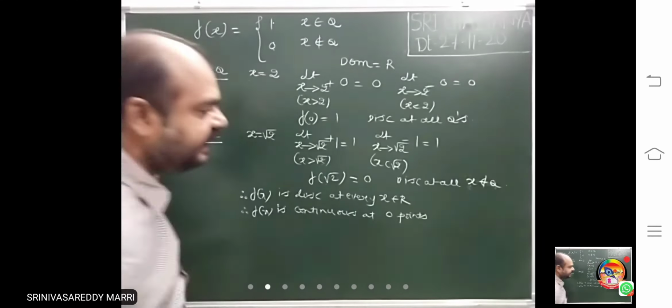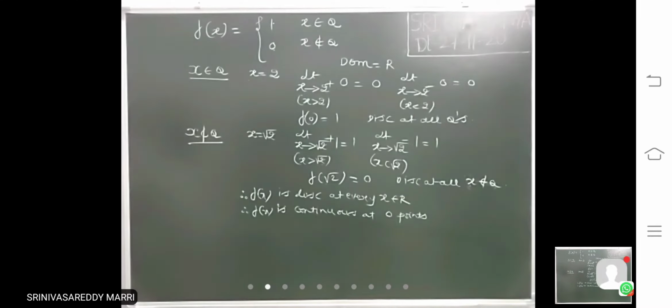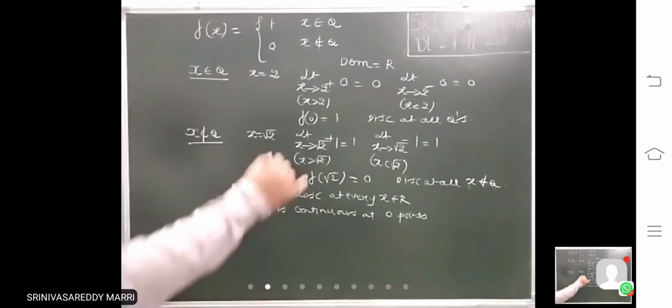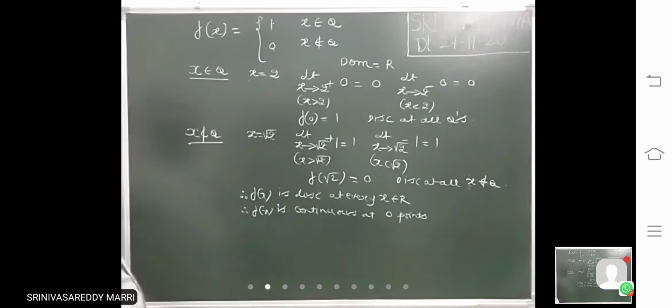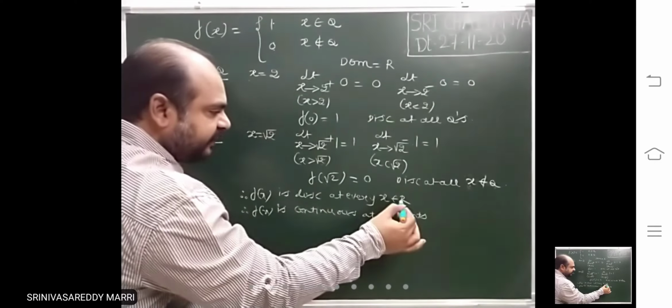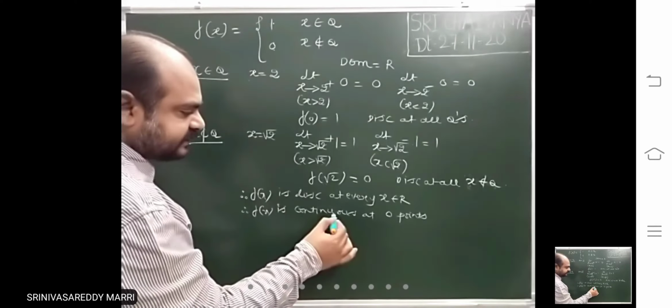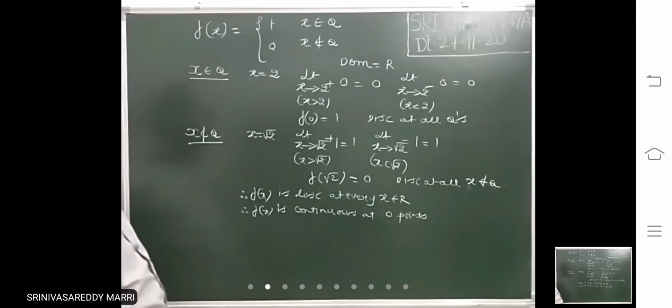It will not be continuous anywhere, because it is discontinuous at rational numbers as well as irrational numbers. Number of points of continuity is 0.